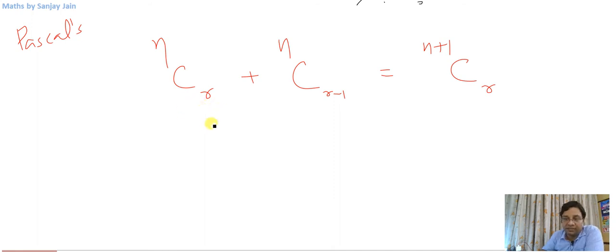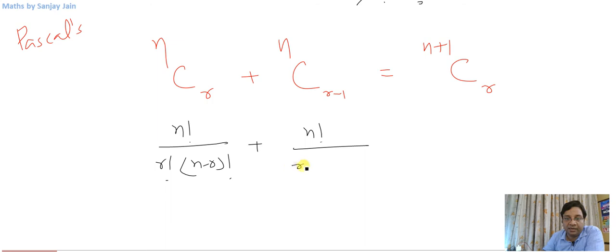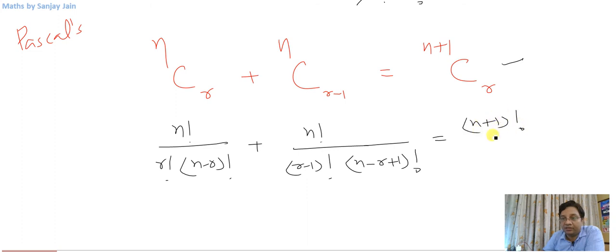One way is that you can verify this by applying the formula: n factorial by r factorial into (n minus r) factorial, and then n factorial by (r minus 1) factorial into (n minus r plus 1) factorial. It should come out to be equal to (n plus 1) factorial divided by r factorial into (n plus 1 minus r) factorial.